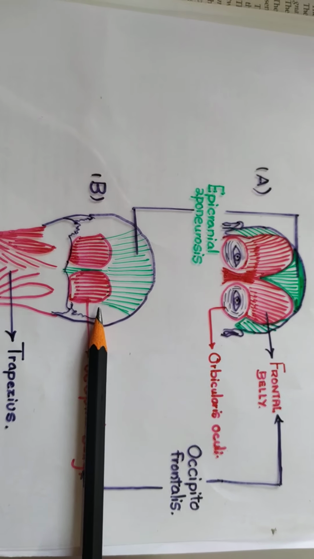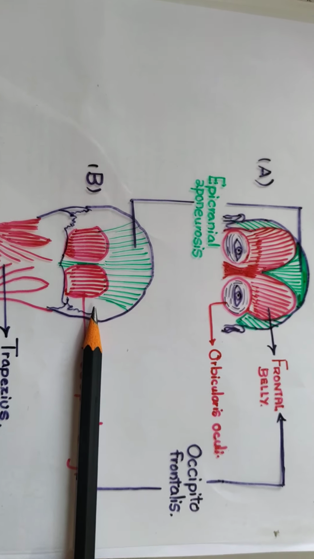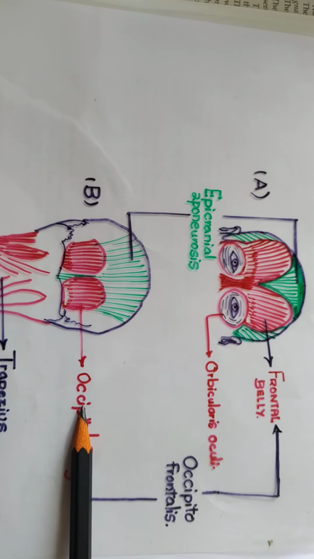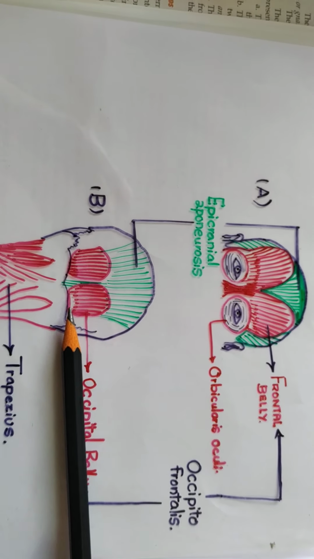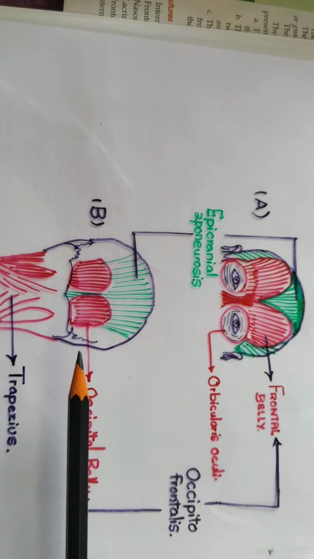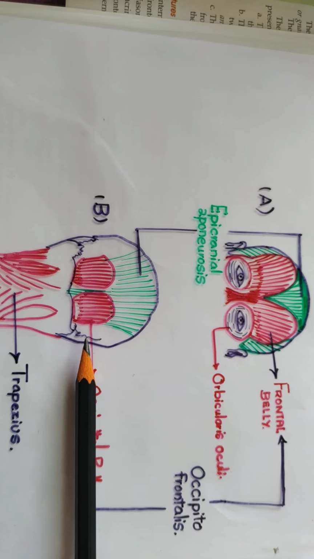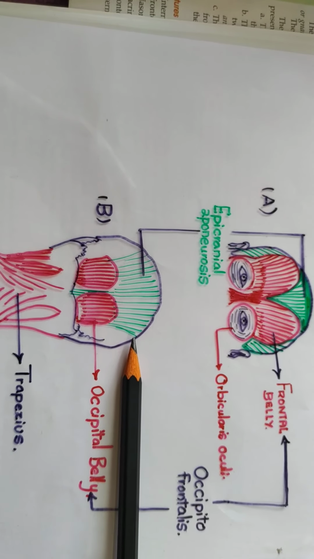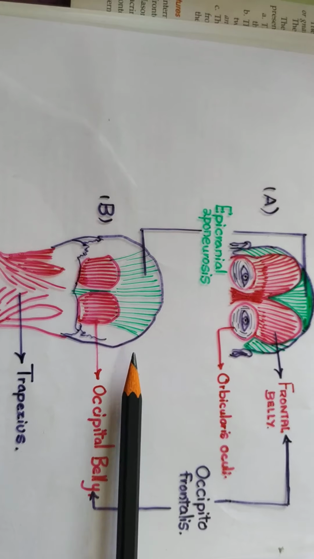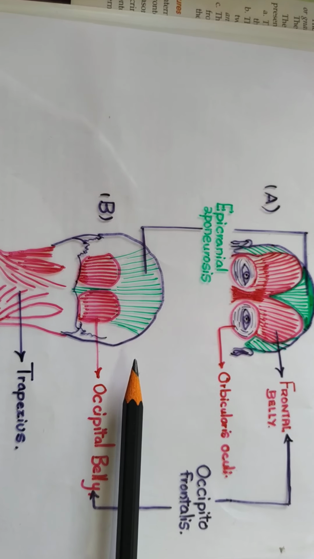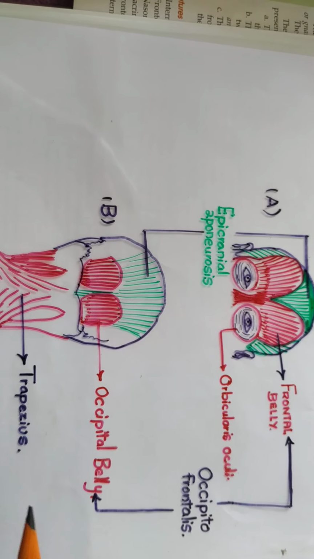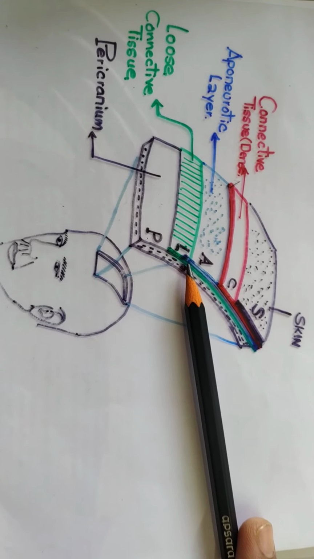Posteriorly it receives the insertion of the occipital belly of the occipitofrontalis, external occipital protuberance and superior nuchal lines. On each side, it is limited by superior temporal lines and zygomatic arch.